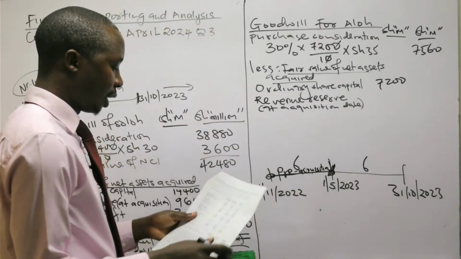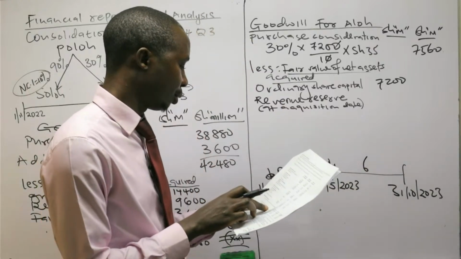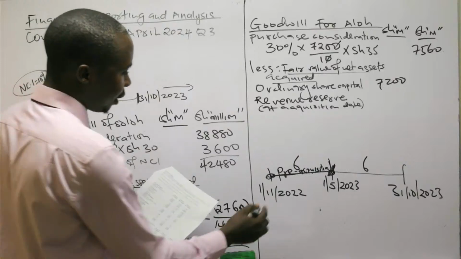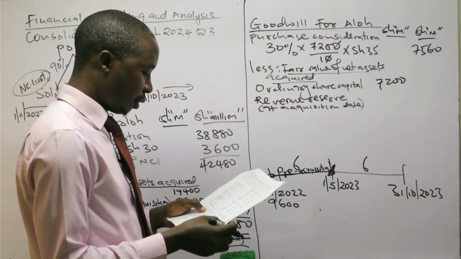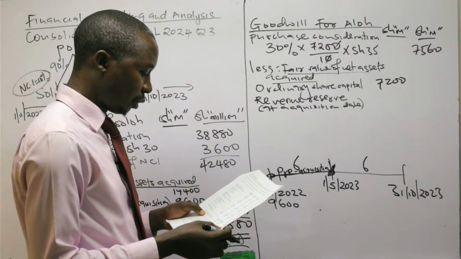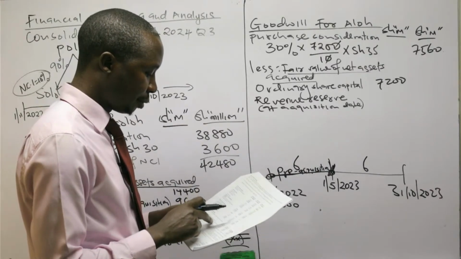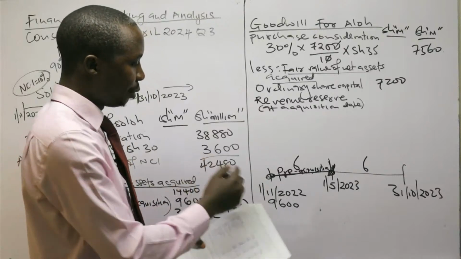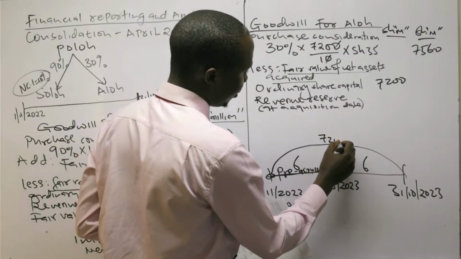If we look at our additional information number 1, we have a revenue reserve at 1st November 2022 of 9,600. Then retained earnings for the year ended 31st October is 72.